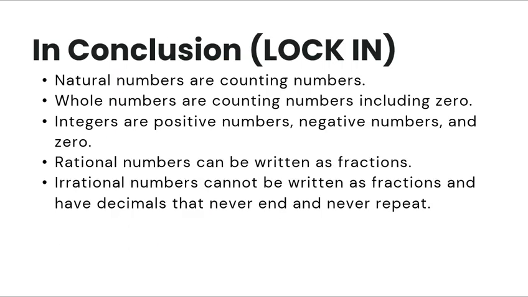So in conclusion, guys, lock in. Natural numbers are counting numbers. Whole numbers are counting numbers, including zero. And integers are positive numbers, negative numbers, and zero. Rational numbers can be written as fractions, and irrational numbers cannot be written as fractions and have decimals that never end. Also remember, it keeps on going, but it never repeats. So I think that's all for this video. Thank you.